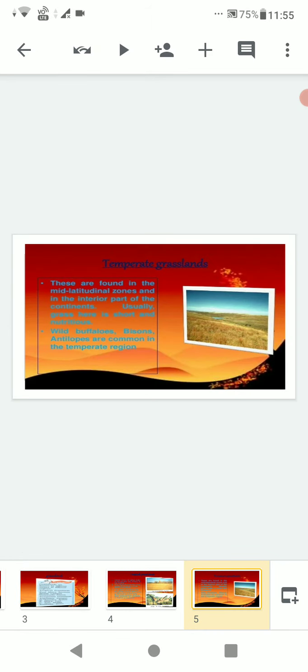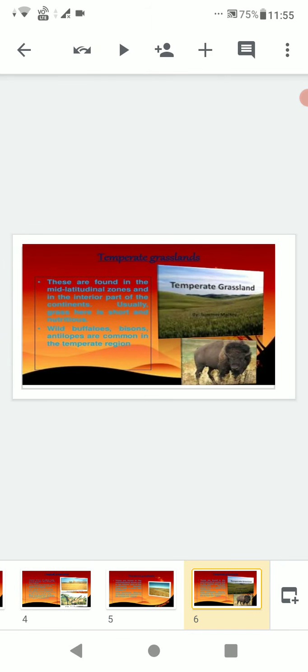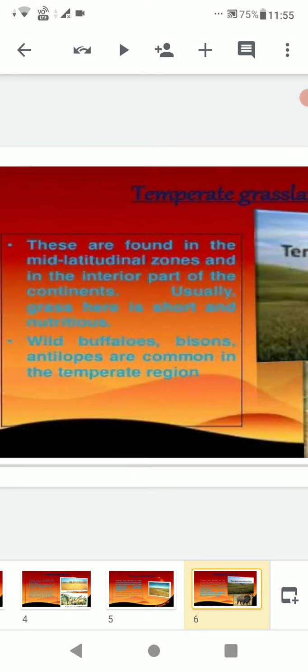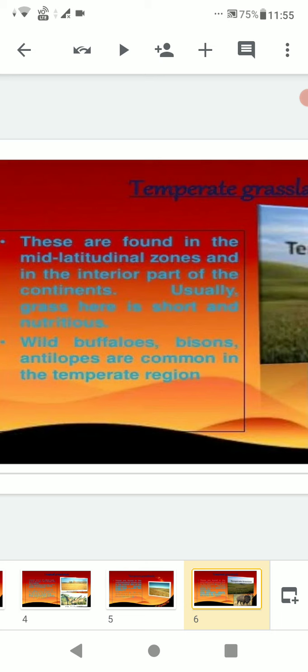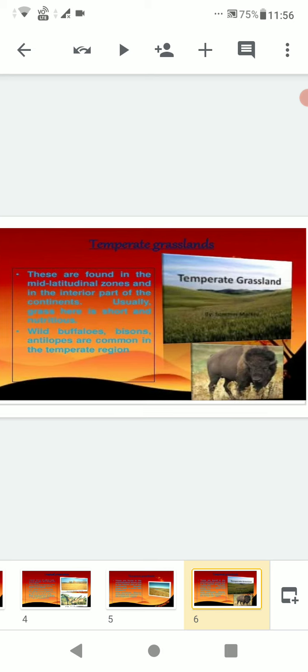Here is a picture of temperate grassland.